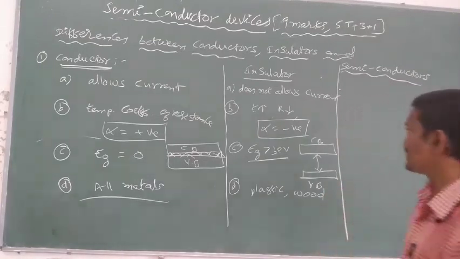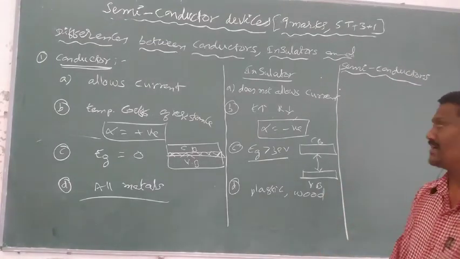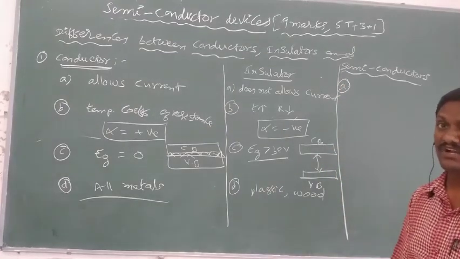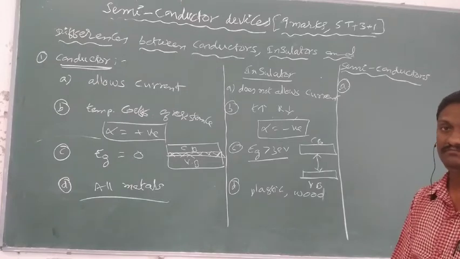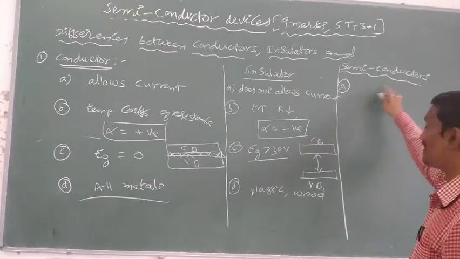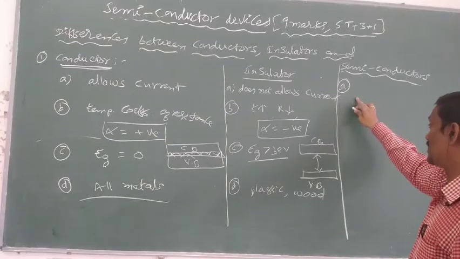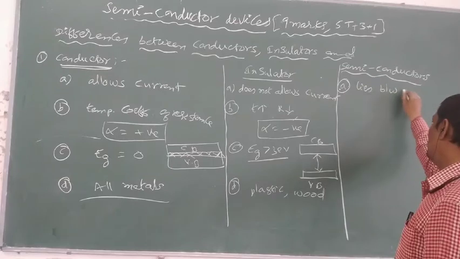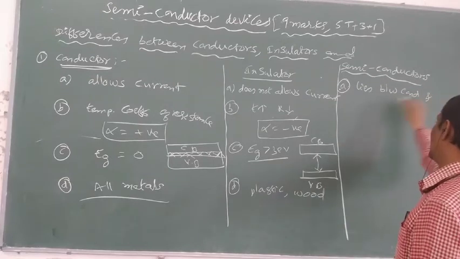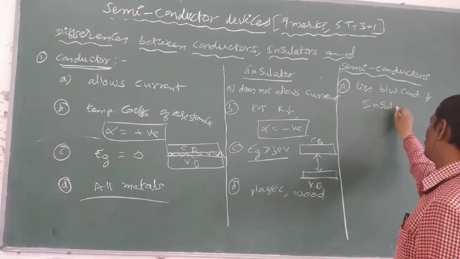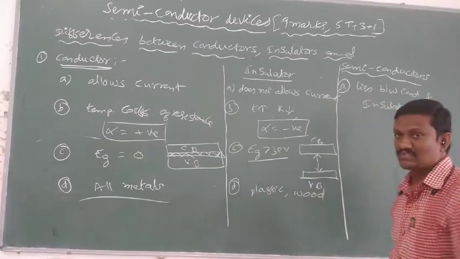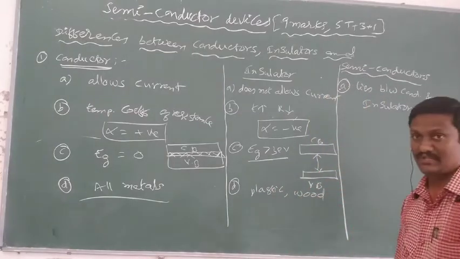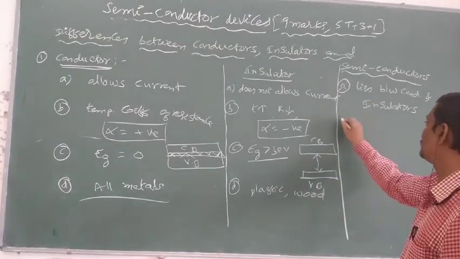Next, what are some points related to semiconductors? According to the title, it is called a semiconductor. The outermost orbit is half filled. Semiconductors are the materials whose electrical properties lie between conductors and insulators. Those substances are called semiconductors.